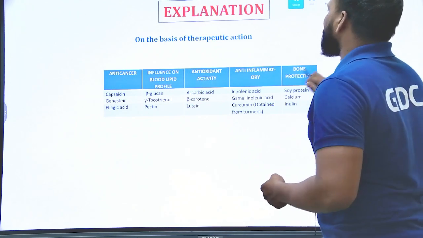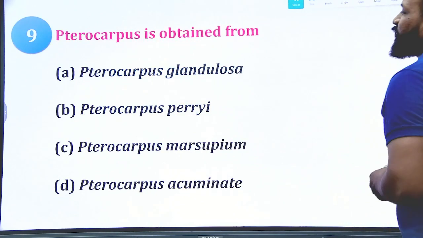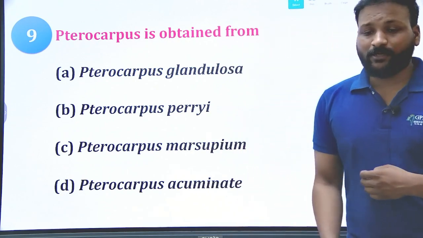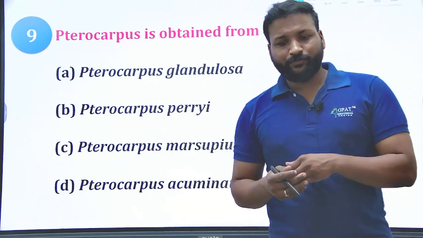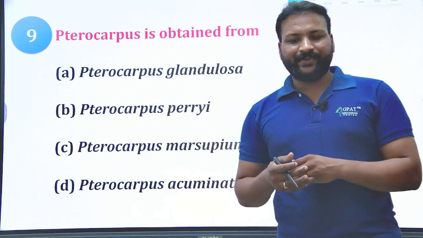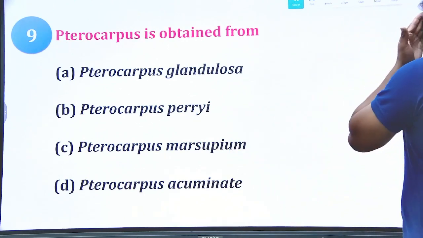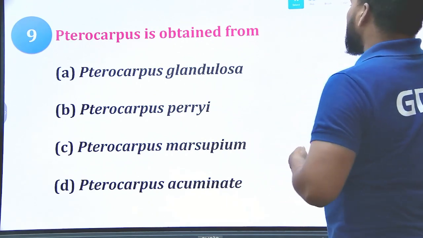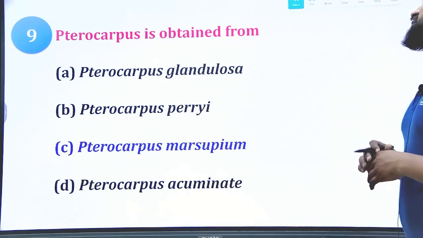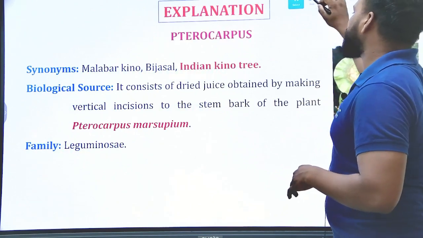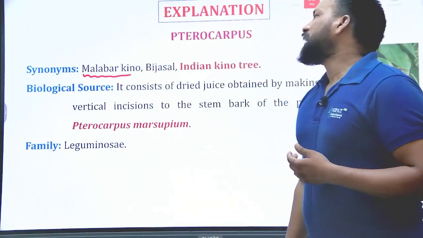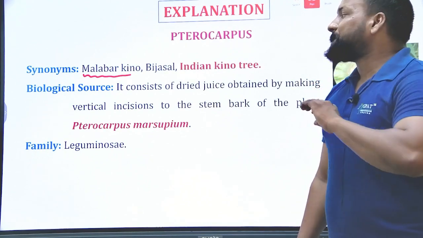So let us see the next question. Pterocarpus is obtained from which of the following sources? Pterocarpus marsupium, glandulosa, perry and acuminate. Comment your right answer, either A or B or C or D. We know very well option C is right because it is Pterocarpus marsupium. Yes, very important. The synonym of this plant is very important.